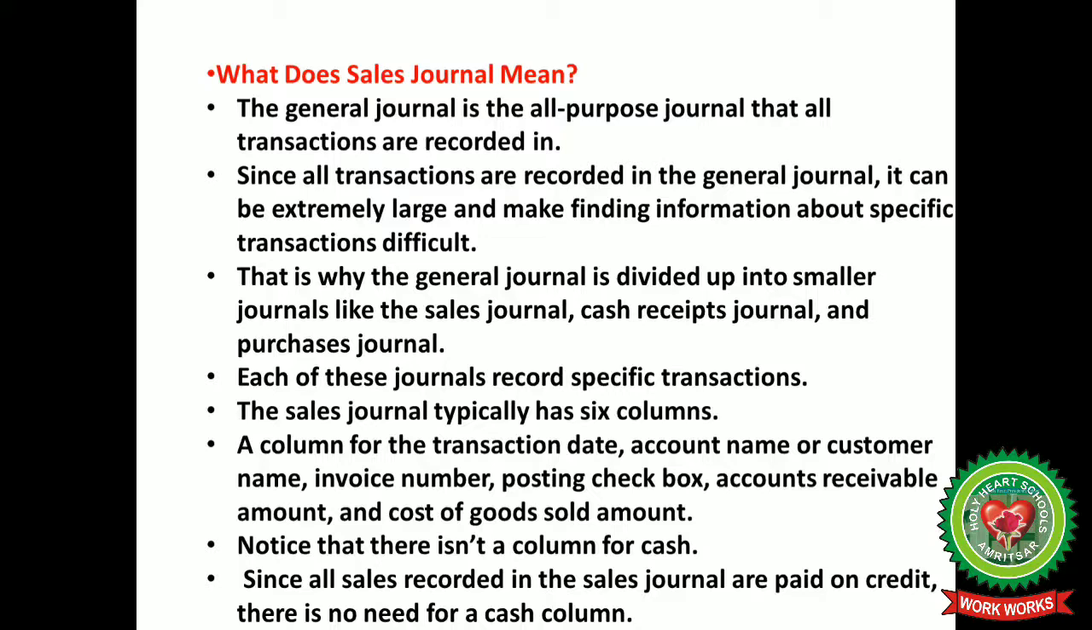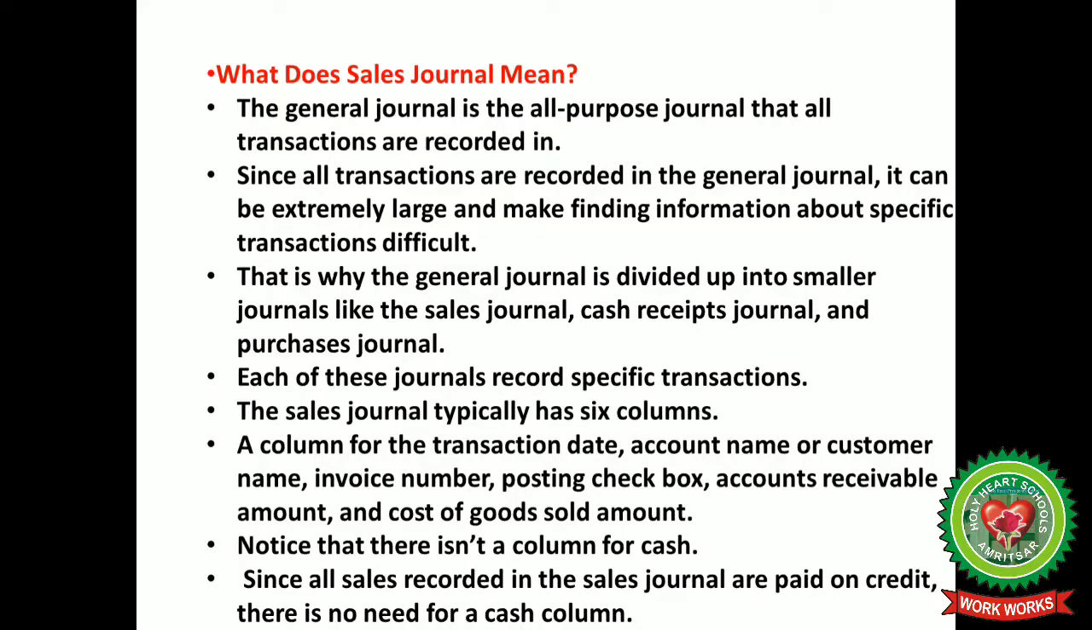The sales journal typically has 6 columns. A column for the transaction date, account name or customer name, invoice number, posting check box, accounts receivable amount and cost of goods sold amount. Note that there is no column for cash. Since all sales recorded in sales journal are made on credit, there is no need for making a cash column.